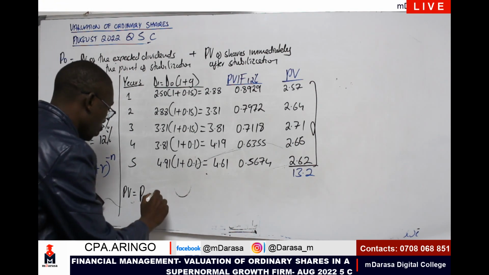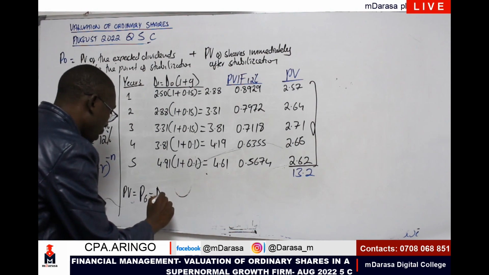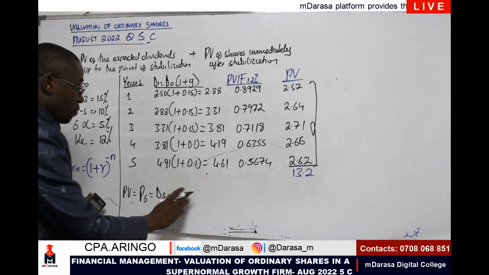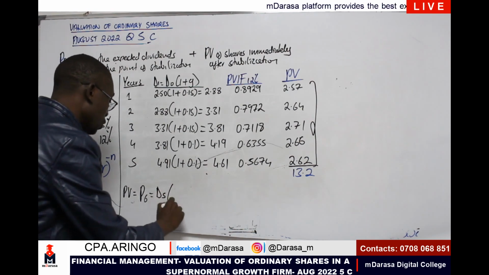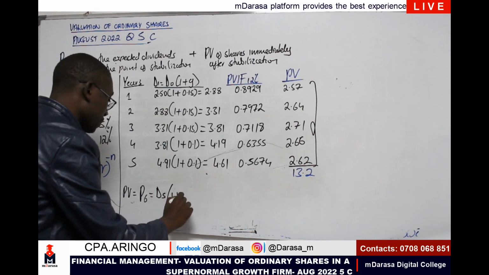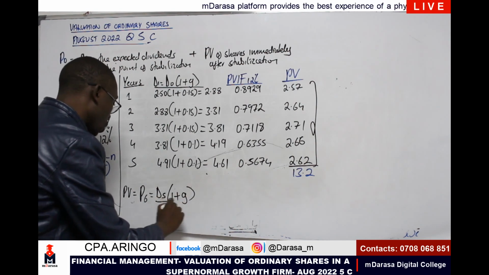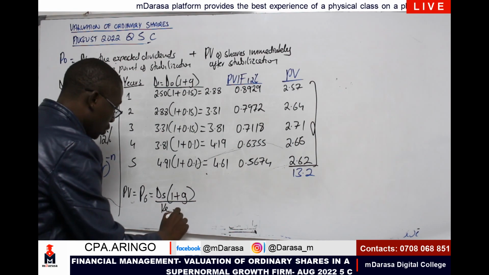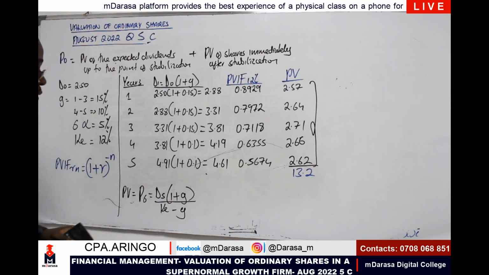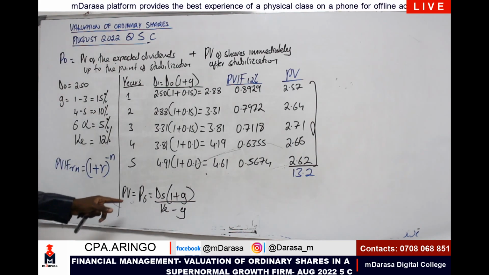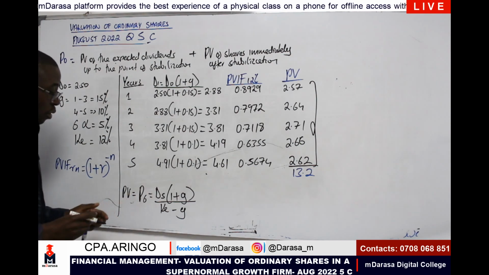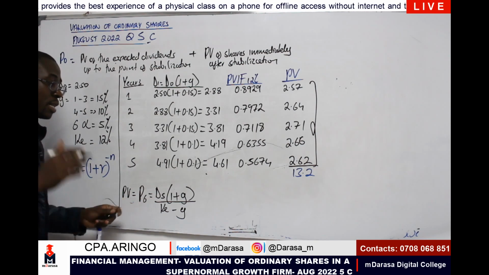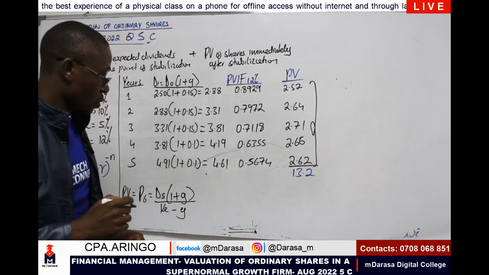I know very well I should be having the D1, which in this case is D0, so talk about for year 5, times 1 plus g, all over my Ke minus g. These are basically the intrinsic value for that period, right?